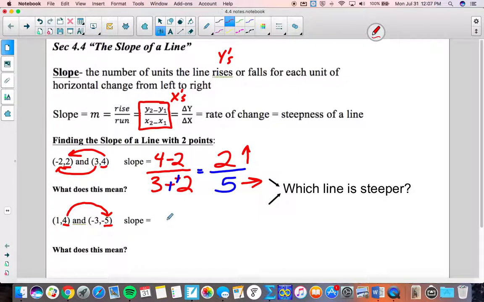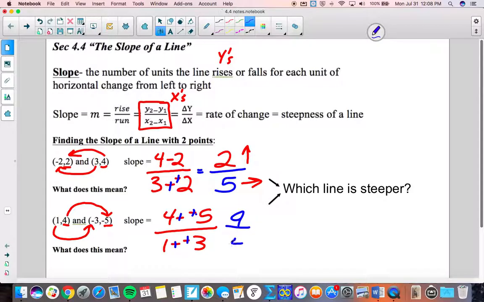You choose the order that you subtract the y's on top. But then the golden rule is you have to subtract the x's on the bottom in the exact same order. So I have to start over here now and go 1 minus negative 3. Now we can add the opposite, add the opposite, add the opposite. We get 9 over 4.